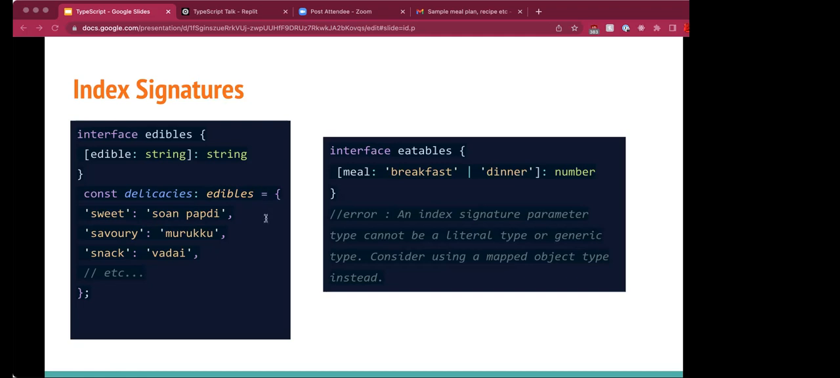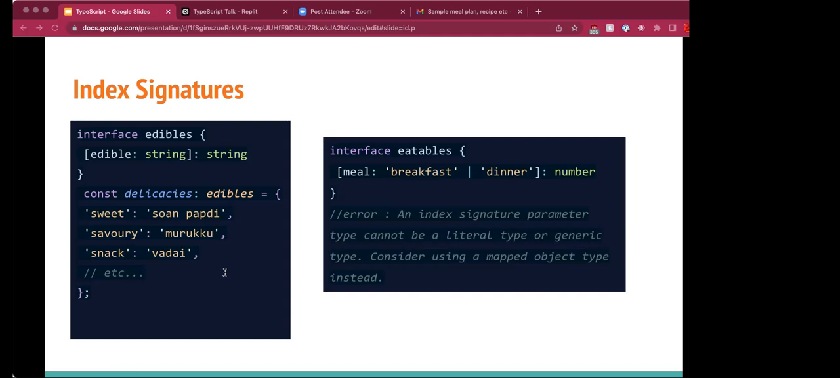So we see in this example, the interface Edibles has a key name within square braces as [edible: string]. This is an index signature. Which means that the key may not be of the name edible. It may be any other name, but it will be of the type string. So edible is just for our reference. In the next step, we are defining the object of the type interface Edibles with different keys such as sweet, savory, snack, but all of them are of type string.